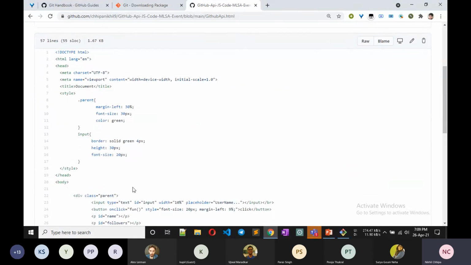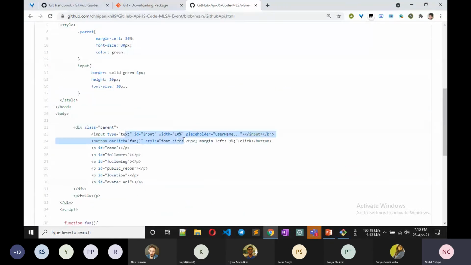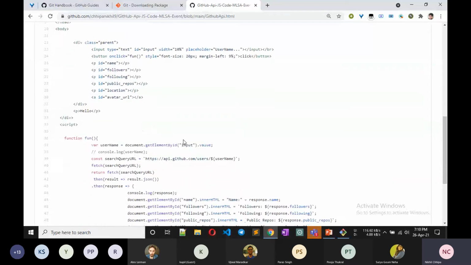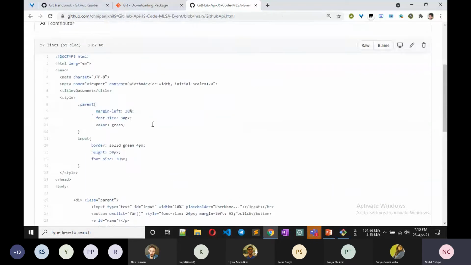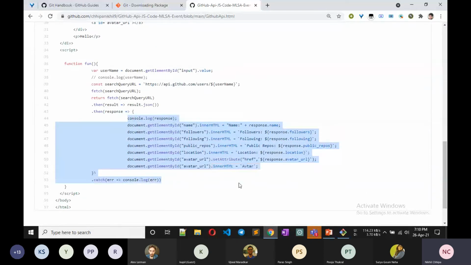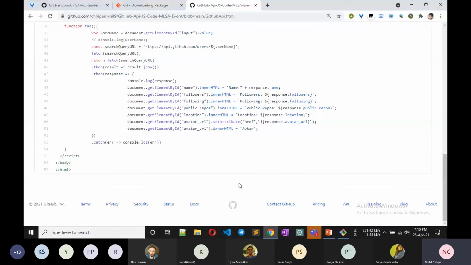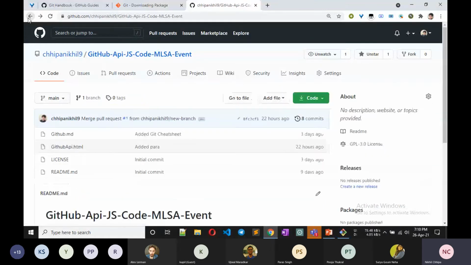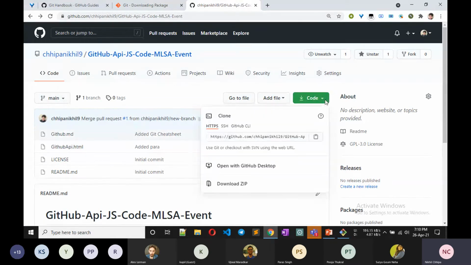You put in a username and it shows you the number of repositories of that username and how many projects he made. Okay, so I'm showing you how you can add Git to the existing project. This is my existing project. We didn't make it just now; it was made by me sometime in the past. Okay, so we go here and we copy this.